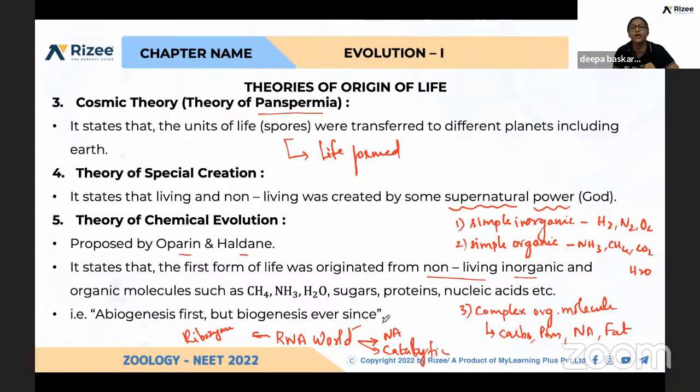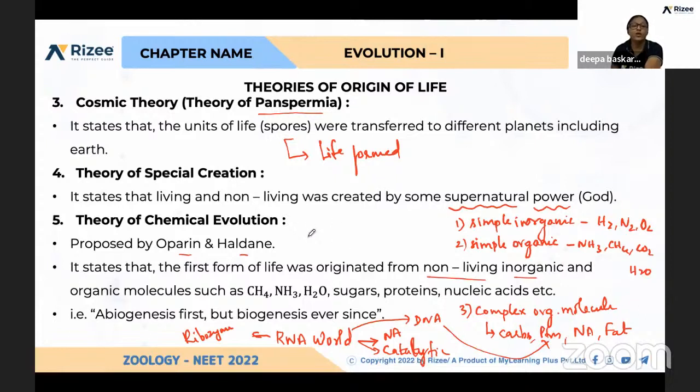Then from RNA, DNA evolved, and again from DNA, proteins. We know the central dogma of molecular biology. So from DNA, proteins were developed, and due to evolution, many different types of nutrition were followed by organisms, which leads to the production of carbohydrates. So this is called the chemical evolution theory.